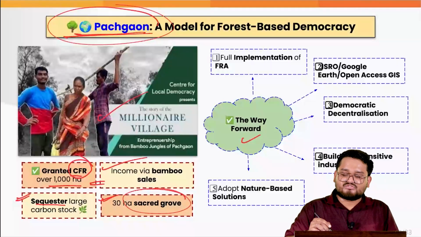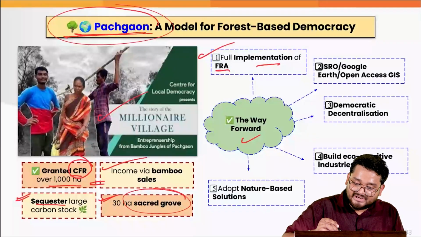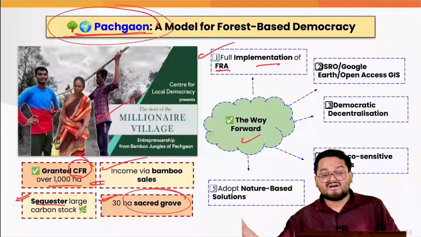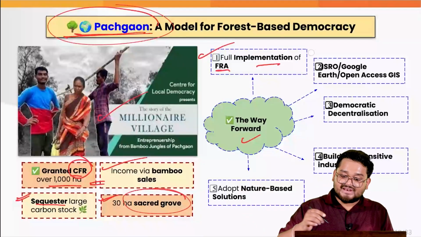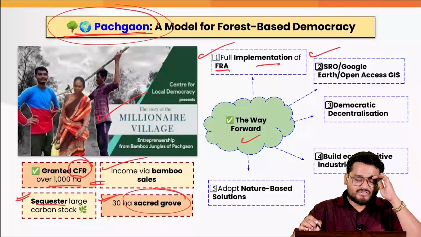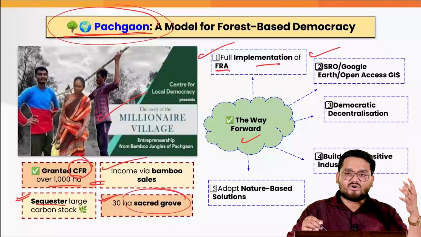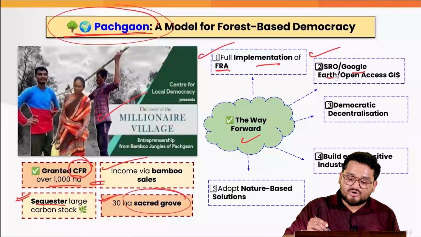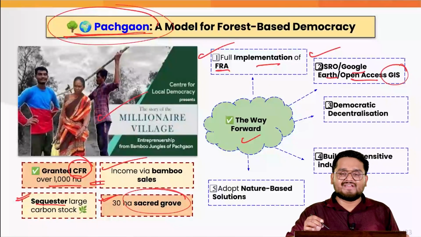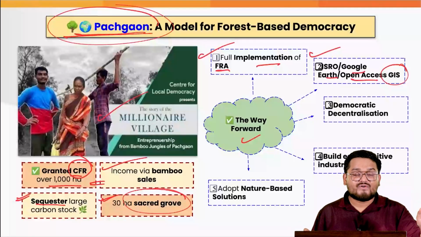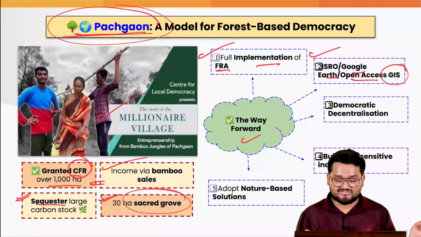Now, when we talk about the way forward, we have to follow the full implementation of the Forest Rights Act in the various other parts of the Western Ghats areas. Next, when we talk about the data which the forest institutes, the forest departments are not having, we need to update it with Google Earth, with open access GIS, right, and various other satellite mapping, so that we get to know where the issue lies in this region.